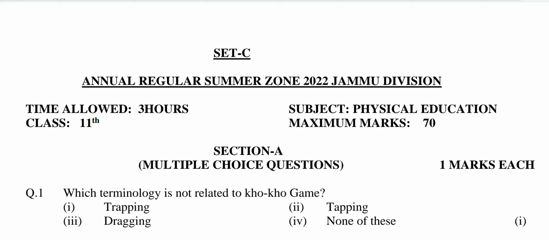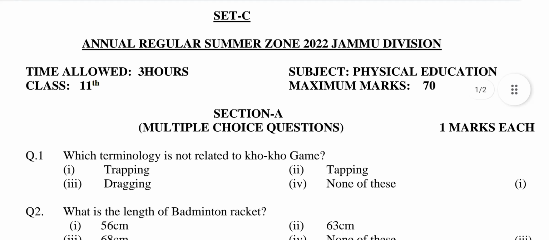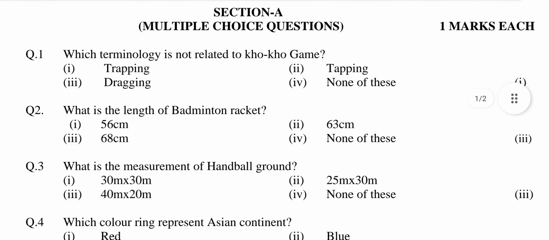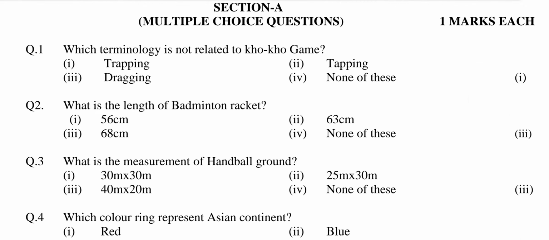Subject Physical Education. Class 11th. Maximum marks 70. Section A. Multiple choice questions. 1 mark each. Question number 1. Which terminology is not related to Kho game? Option first, trapping. Second, tapping. Third, dragging. Fourth, none of these. Answer is option first, trapping.